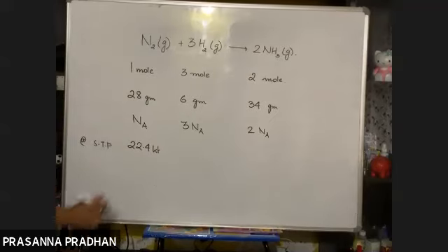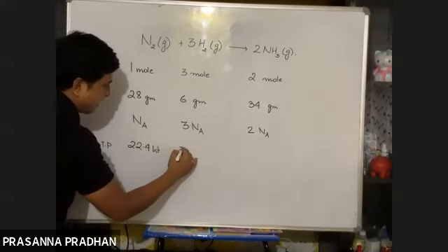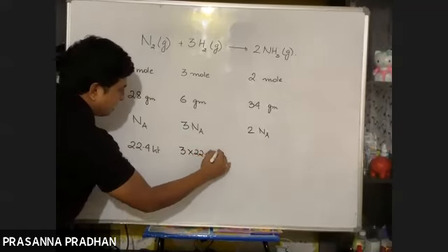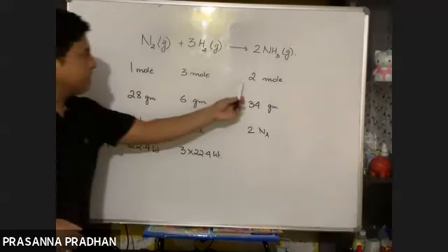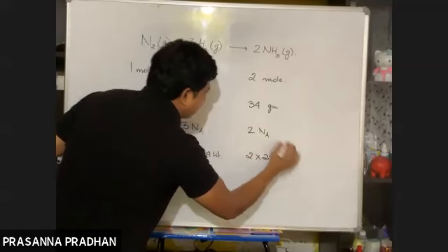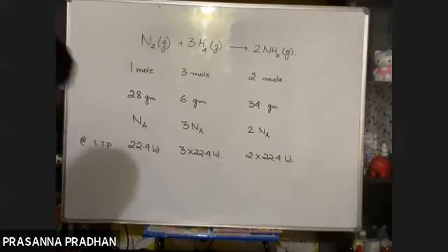So if 1 mole occupies 22.4 liters, 3 moles will occupy how much? Thrice 22.4 liters. Got it? So 2 moles of ammonia will occupy what volume at STP then? Twice 22.4 liters.